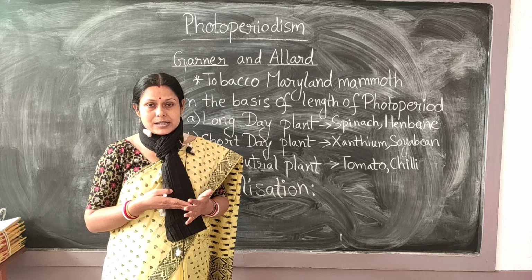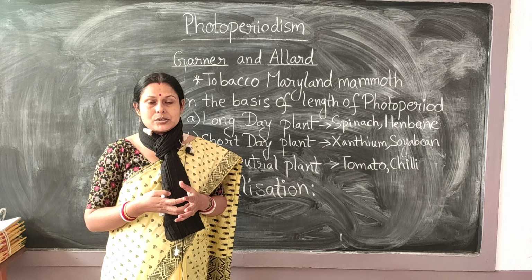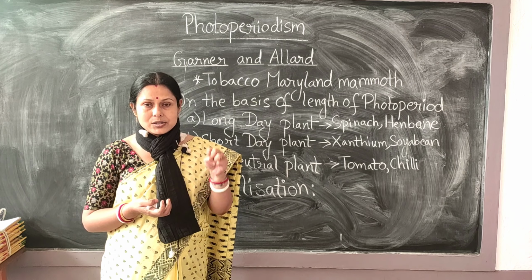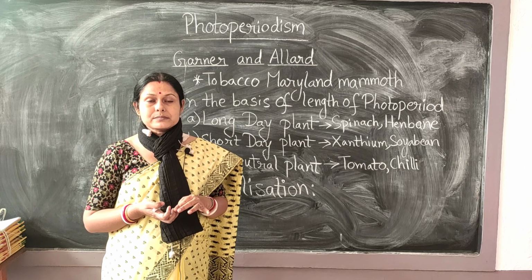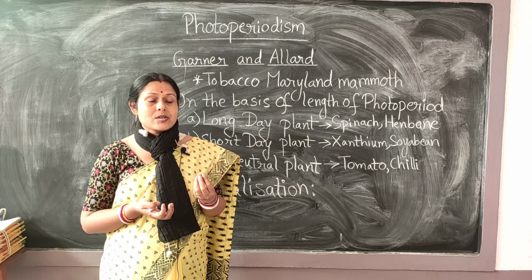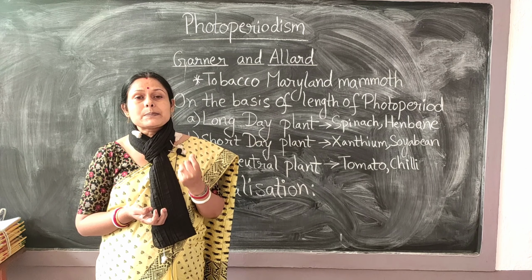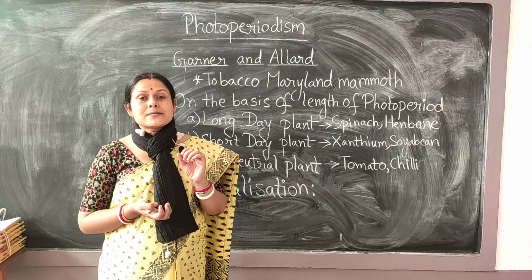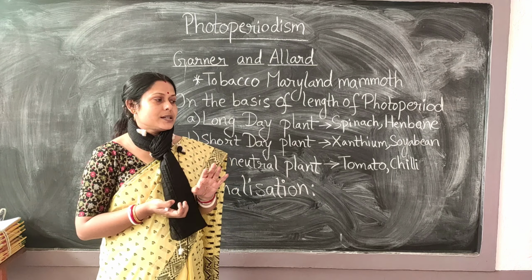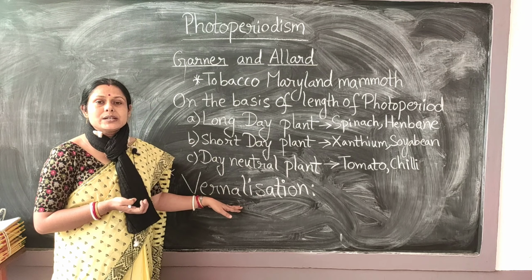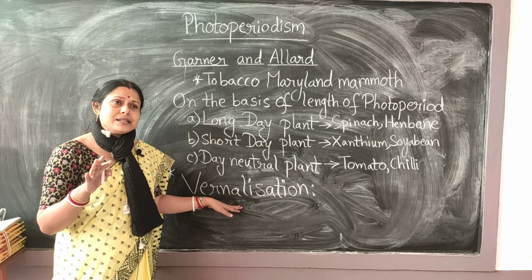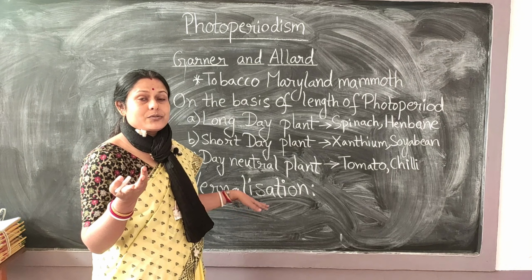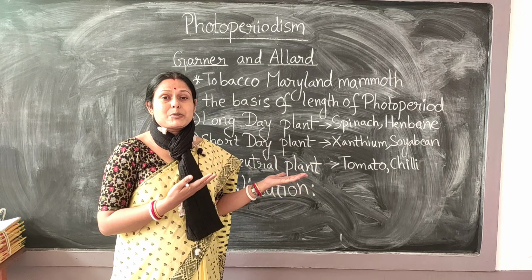So that cold treatment or low temperature which is provided to the seeds prior to growing them in the soil produces a kind of substance in them which is called vernalin. Okay, from this vernalin the term vernalization has come. Vernalin is, you can say, like what we said about florigen.